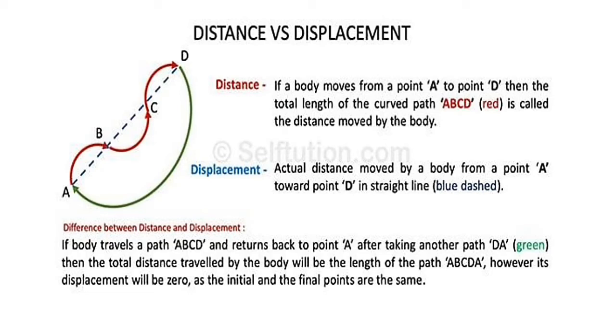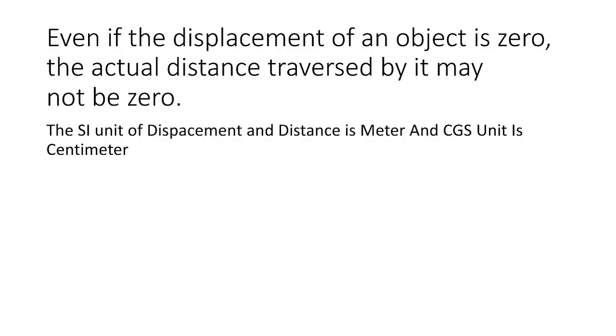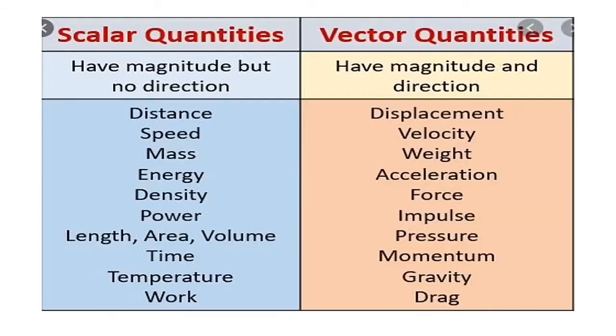Students, remember that the SI unit of distance and displacement is the same, that is meter, and in CGS, it is centimeter. So the idea of distance and displacement will be clear with the help of the given diagram. Distance is a scalar quantity whereas displacement is a vector quantity. Now we have to study what is meant by scalar quantity and vector quantity, which is defined in the chart.